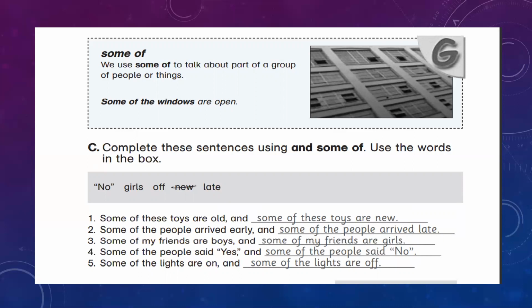Up till now, we have completed unit 2, exercises A, B, and C. Now this is your home task: you have to complete all these 3 exercises, and also prepare them for the test, because tomorrow inshallah I'll send you a worksheet regarding these 3 exercises. Here we have learned where to use all of, none of, and some of. Now you must know how to make sentences using these phrases.